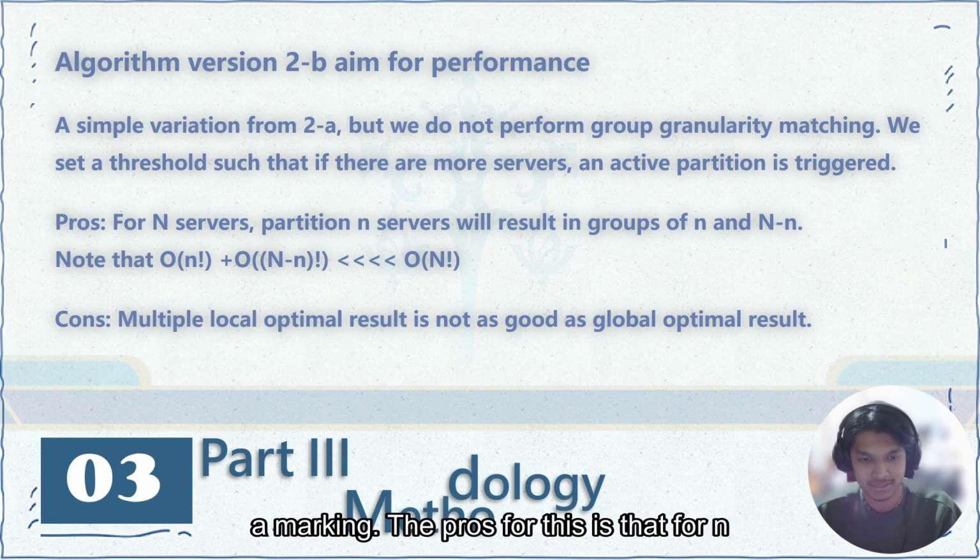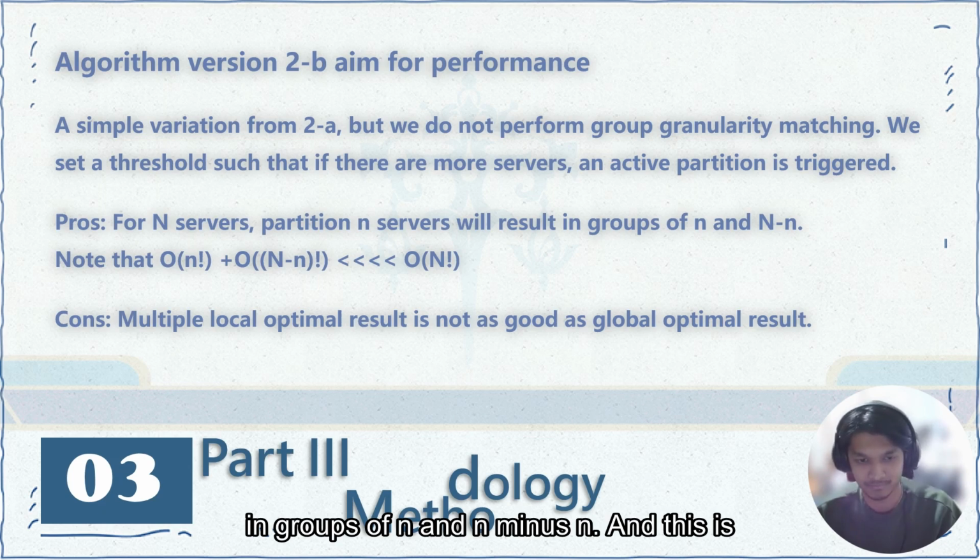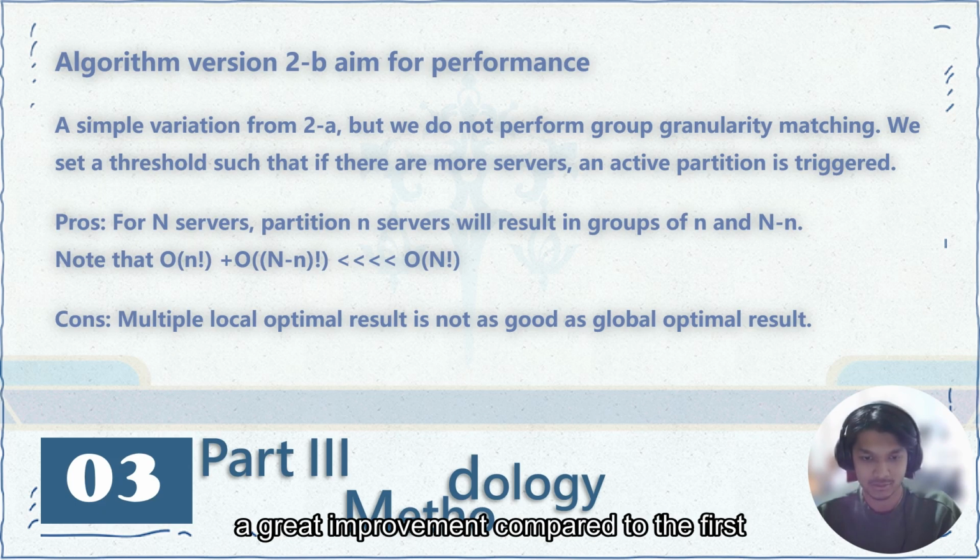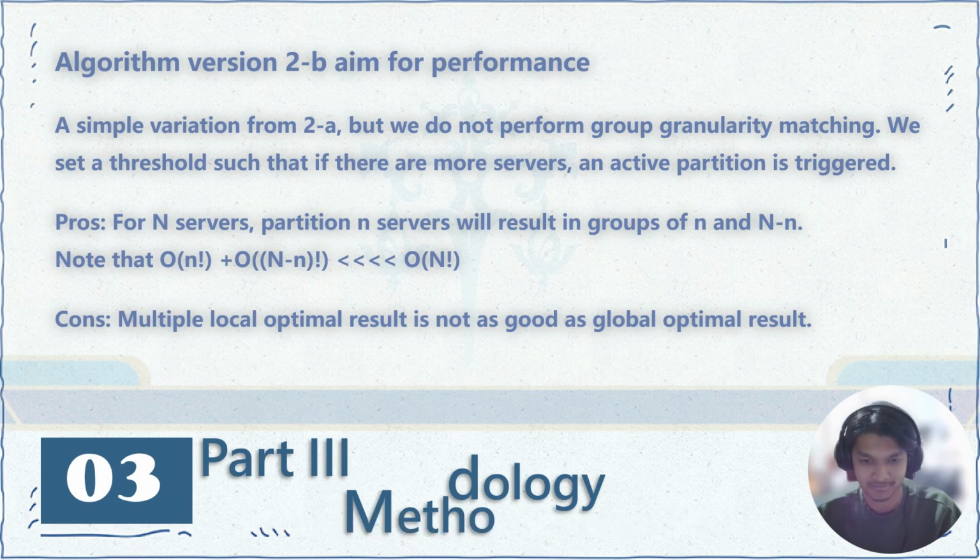The pro is that for n servers, partitioning n servers will result in groups of n/2 and n minus n/2. And this is a great improvement compared to the first version of the algorithm. However, the con is that multiple local optimal results are not as good as global optimal results.